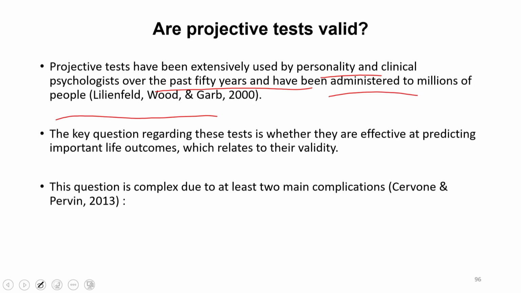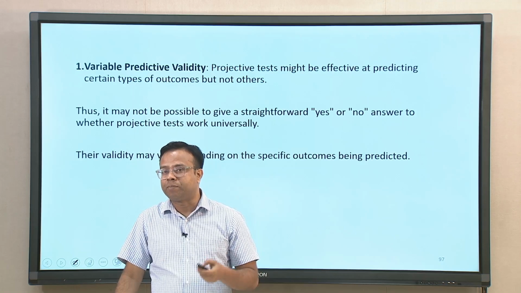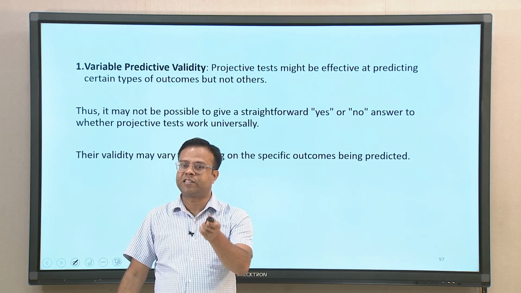The key question is whether these tests are effective at predicting important life outcomes, which is connected to whether they are valid or not. This question is not easy to answer because of the complexities and diverse things involved in the test. The projective test might be effective at predicting something and may not be effective at predicting something else.